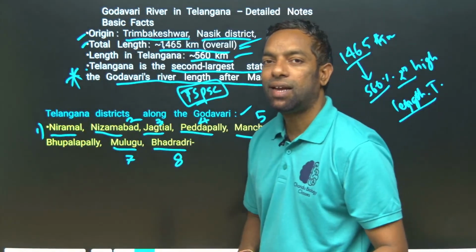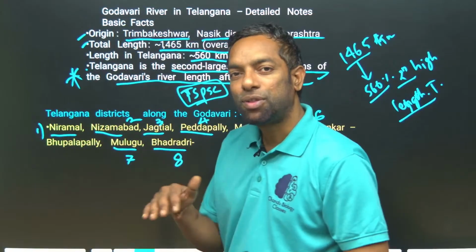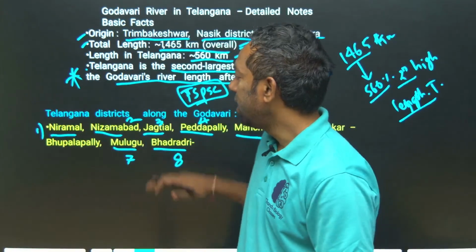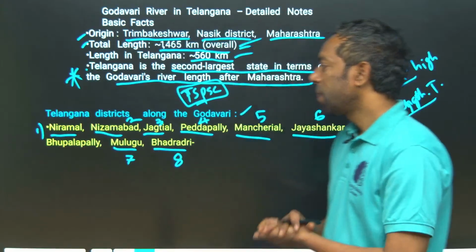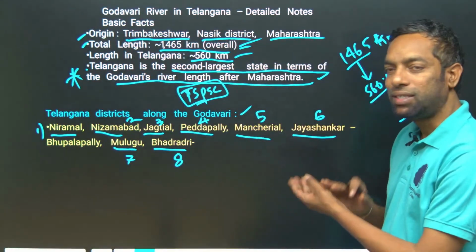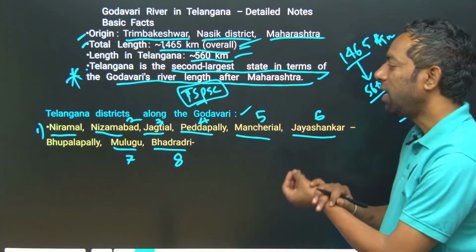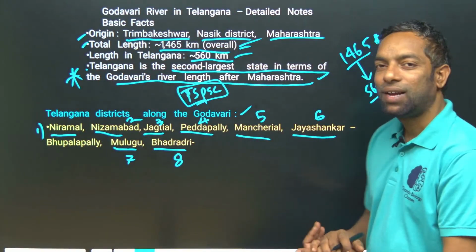The Godavari flows through 8 districts: Nirmal, Nizamabad, Jagityal, Peddapalli, Manchiryal, Jayashankar Bhupalpalli, Mulugu, and Bhadradri Kottagudem.